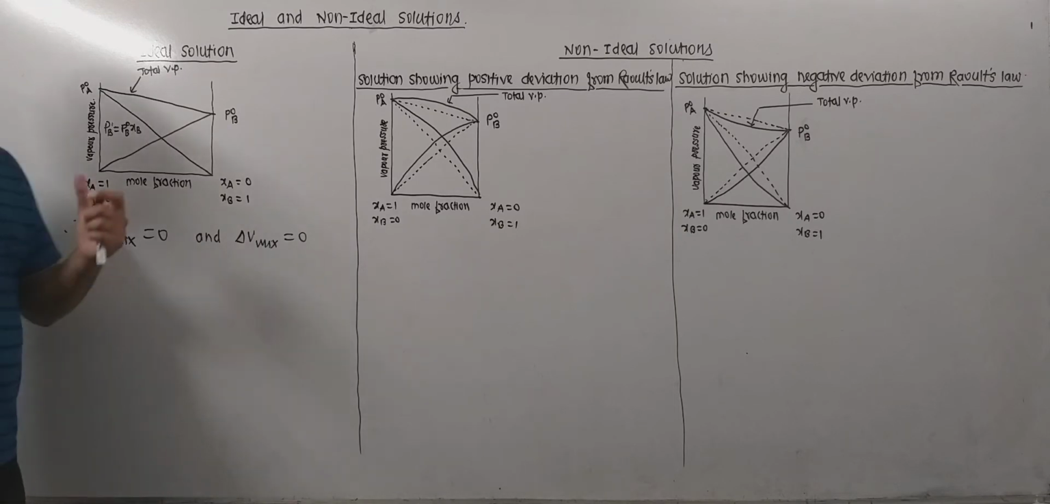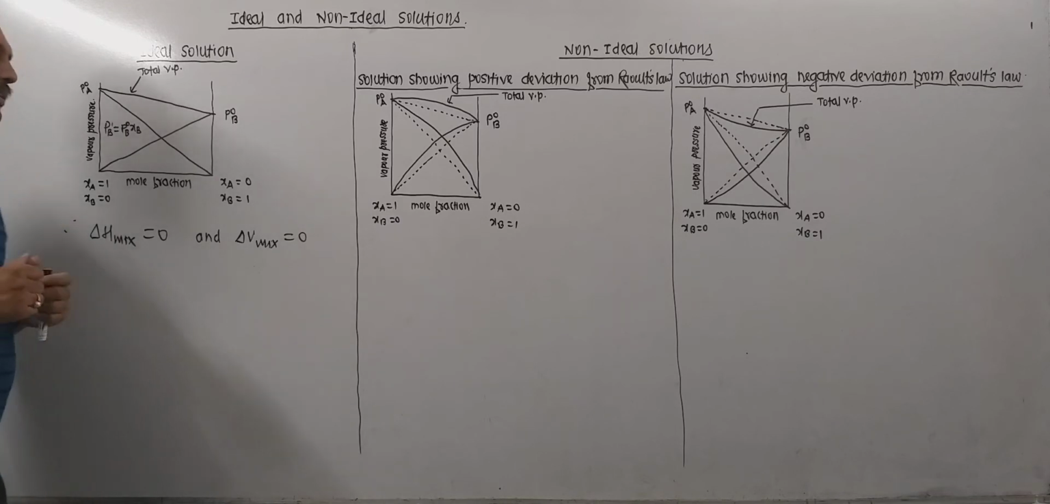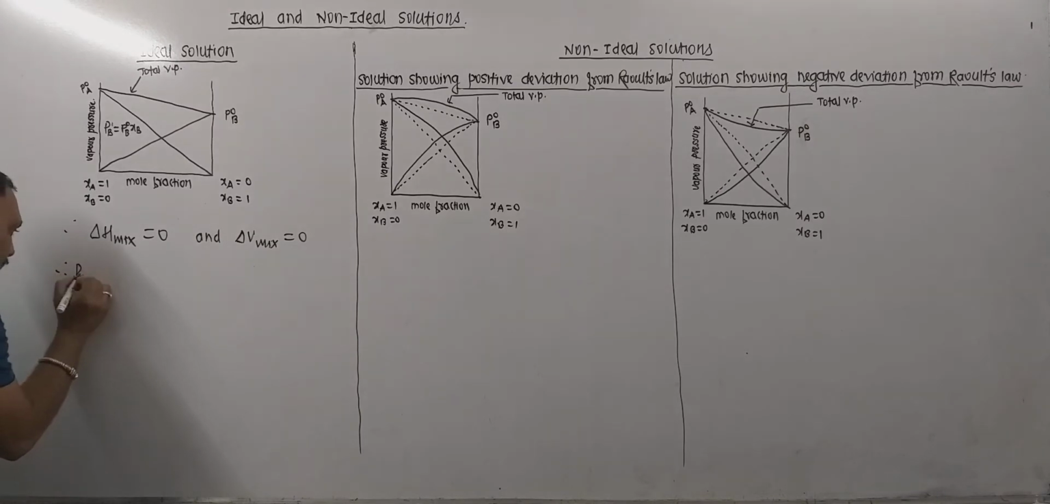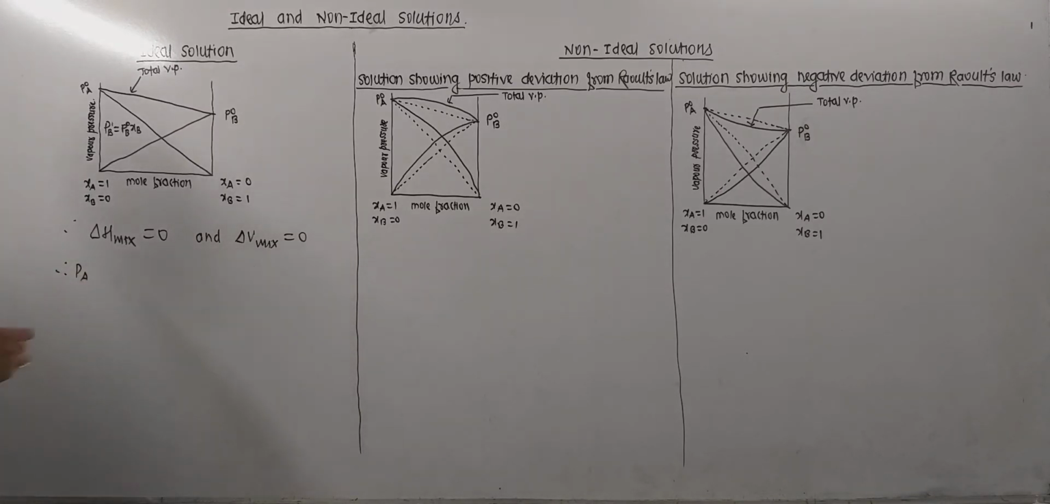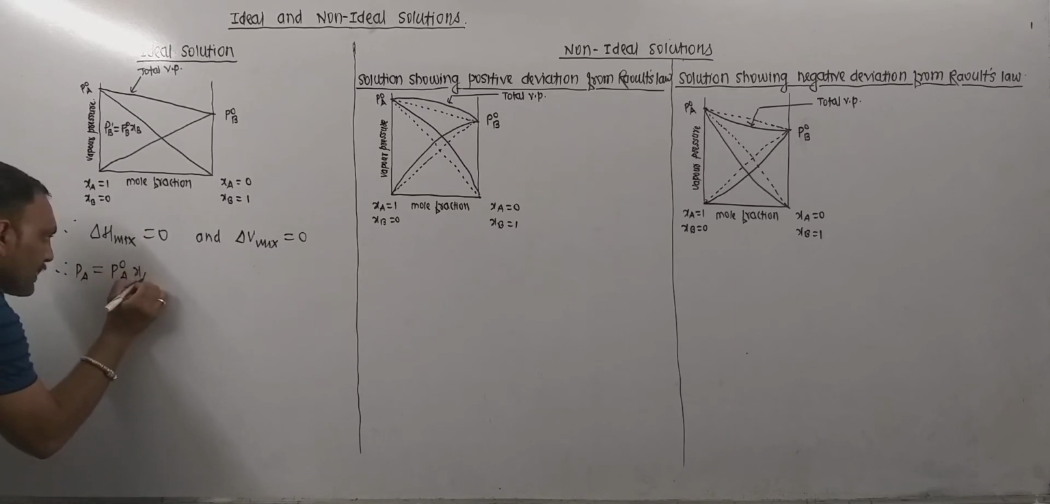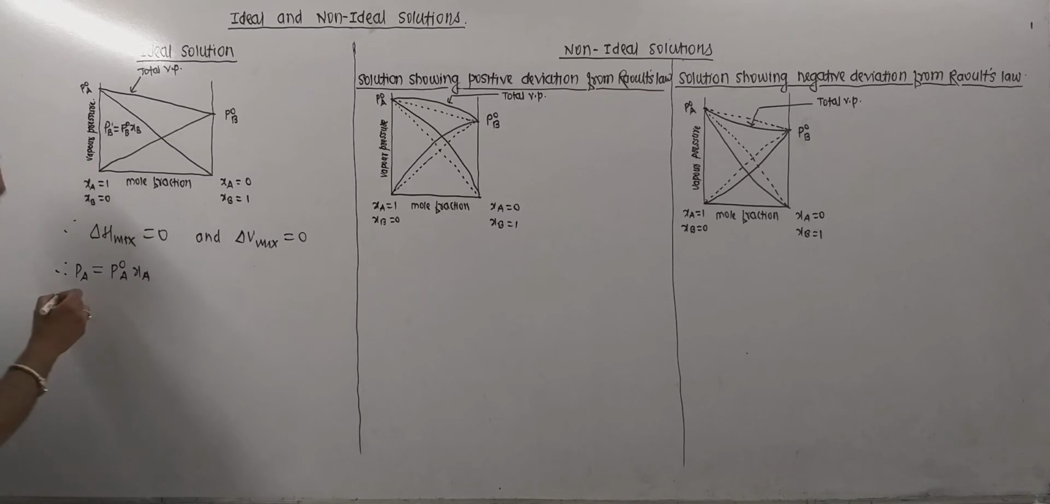Now the partial vapor pressure for an ideal solution we are talking about: the partial vapor pressure of a volatile component in a solution is equal to the product of the vapor pressure of the pure component and the mole fraction of that component. Now let's see, if PA is the partial vapor pressure of A, then for an ideal solution it is equal to P naught A into XA, where P naught A is the vapor pressure of pure A and XA is the mole fraction of A in the solution.